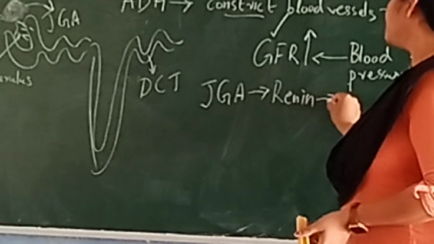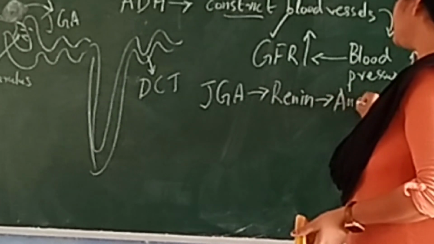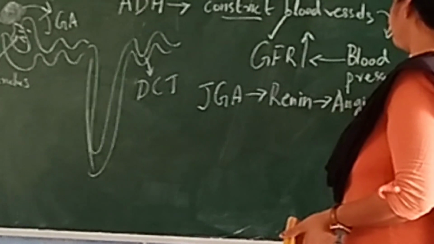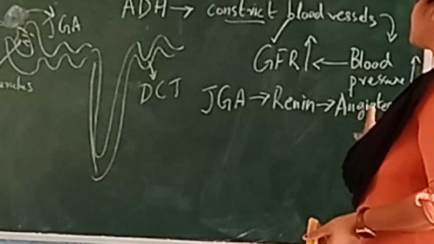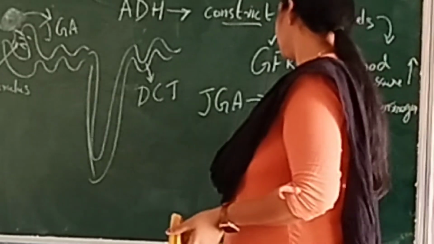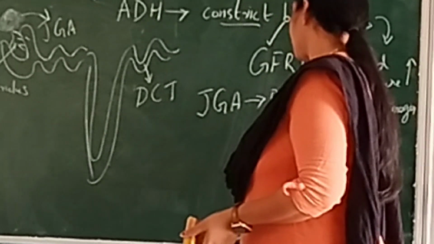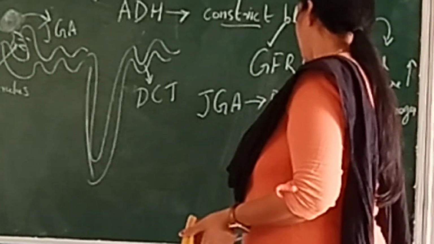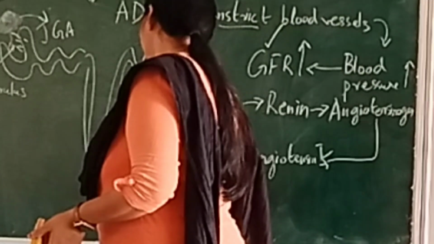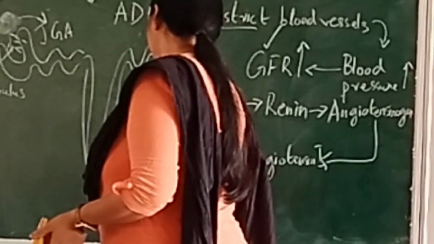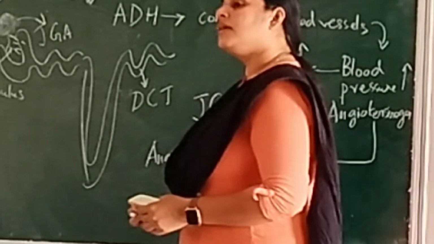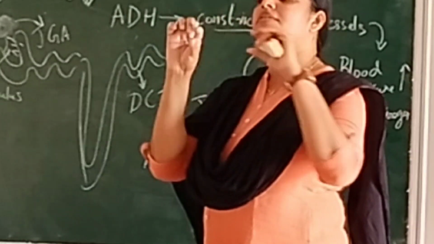Renin can convert a protein called angiotensinogen. Renin converts the protein angiotensinogen to angiotensin 1 and then angiotensin 2. Angiotensin 2 also knows how to constrict blood vessels.